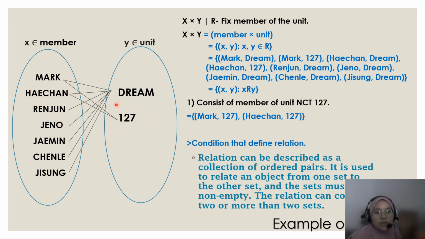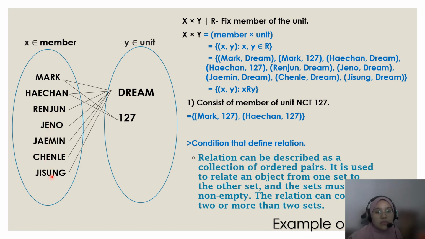Okay, so as I have mentioned earlier, Mar and Hechan are the fixed members of the unit 1 to 7 and also DREAM. So let's see how to answer this question. X cross Y, the relation is fixed member of the unit. X cross Y, member times unit. (x, y) is an element of R. So equals to Mar DREAM, Mar 1 to 7, Hechan DREAM, Hechan 1 to 7.